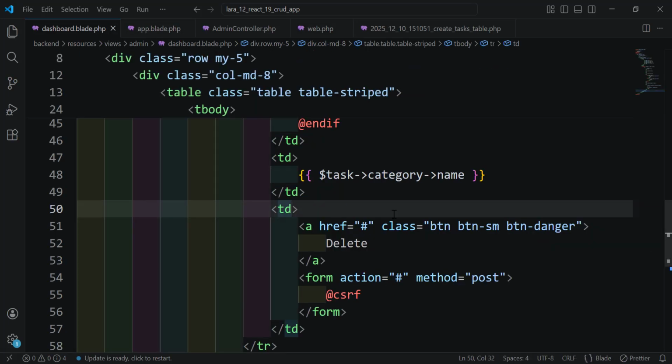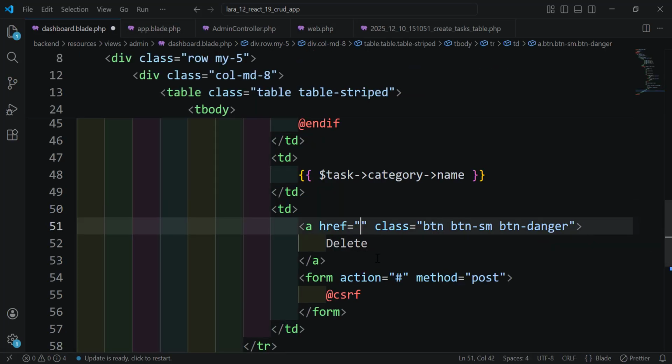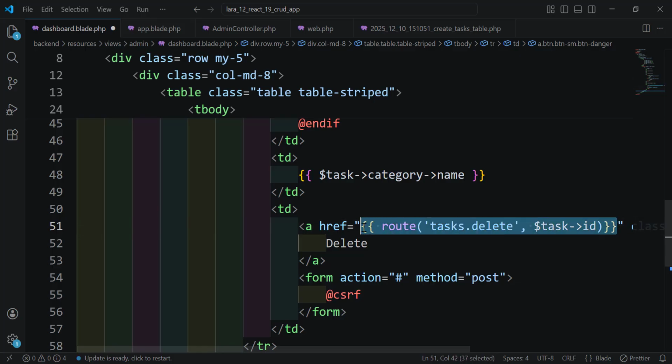Let's go back to our dashboard here. We can use the route that we have defined, which is tasks.delete, and we provide the task, the task ID, but not here, sorry, but here inside the form.